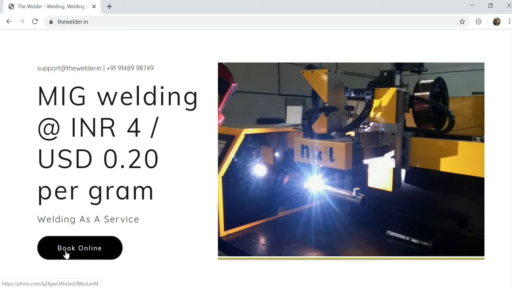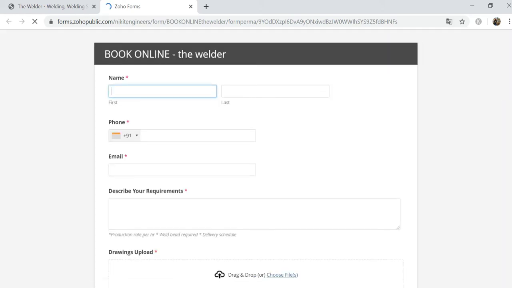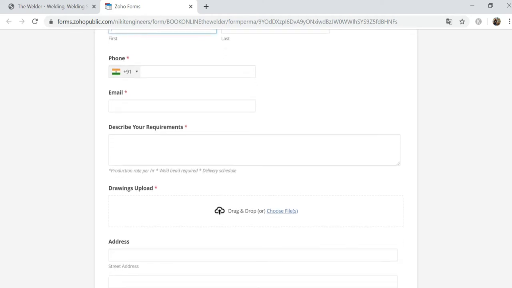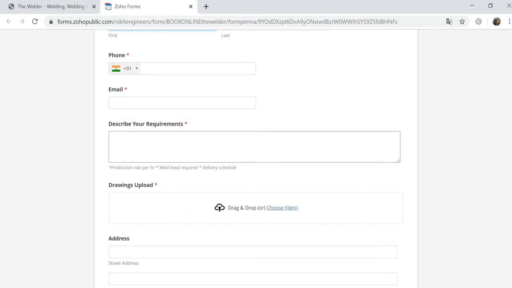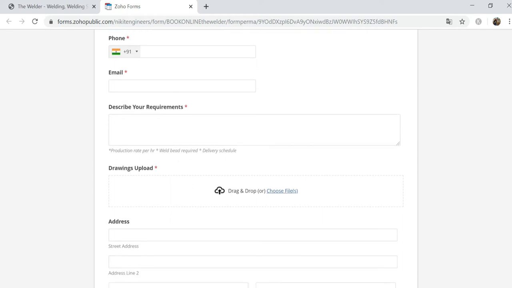Once you click on book online, it'll get onto another page where you can fill out this particular form, which is very clear about what we need about your component. Basically your name, your profile, your phone number, your mail ID, and your requirement. You have to type in your requirement based on production rate, weld speed, and delivery schedule. All those things which you are particular about.